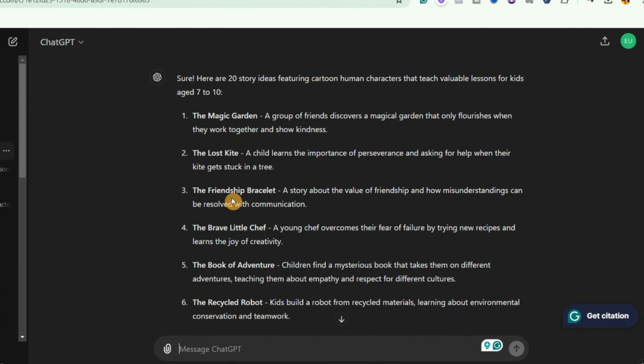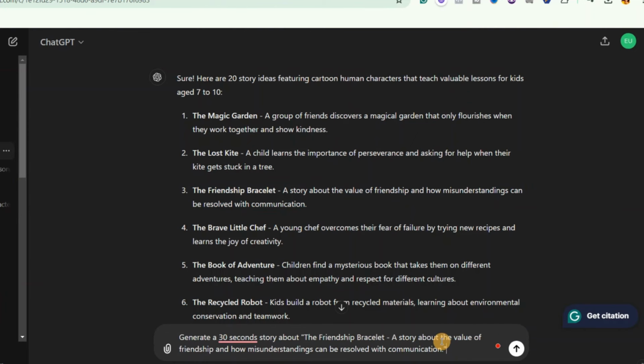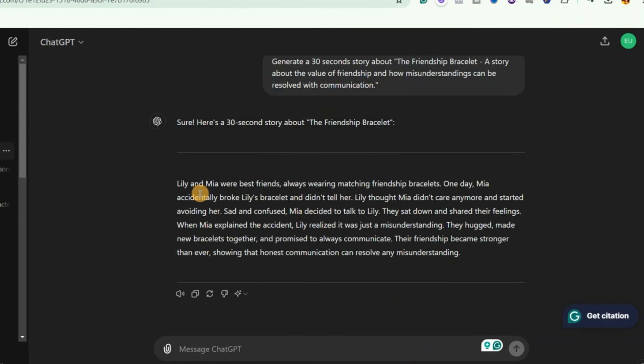And to do that, we're just going to go ahead and type generate a 30 seconds story about, and then I'll go ahead and copy the third story idea, and then come over here and paste it and hit enter. Now you can see that ChatGPT has generated this exciting and unique story for us. So this is very amazing.